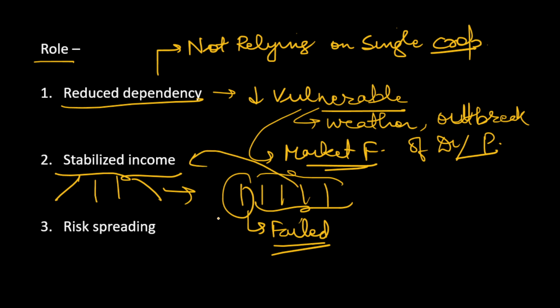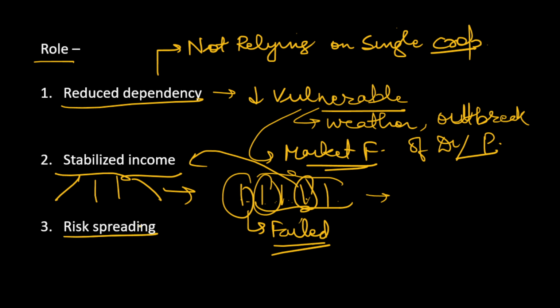So that is what it does. It helps us in getting stabilized income. Second, it helps us to cater to the market demand. Suppose we don't know which of the crops will get a good rate this year, so we will have diversified into 5 crops. Suppose these crops get a good rate this year, other crops get a good rate another year, so we will have a good, stabilized income.